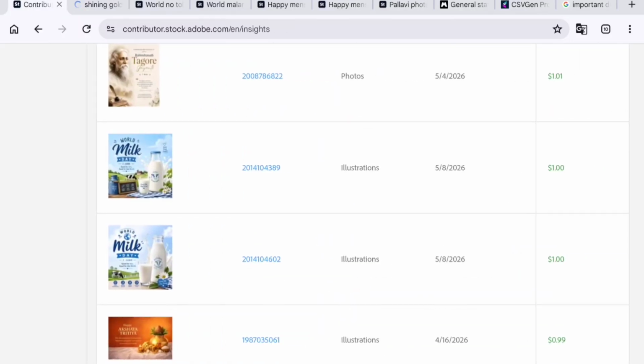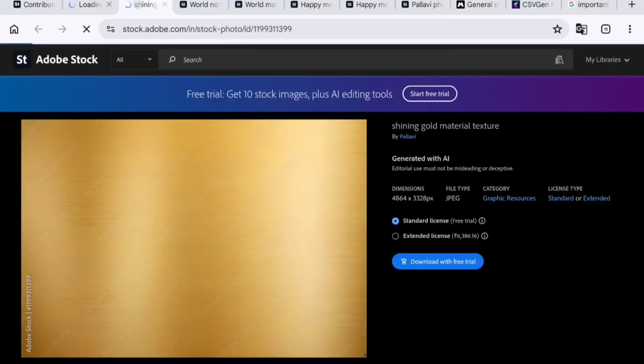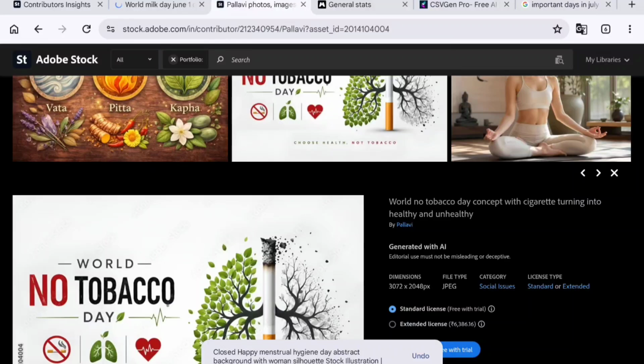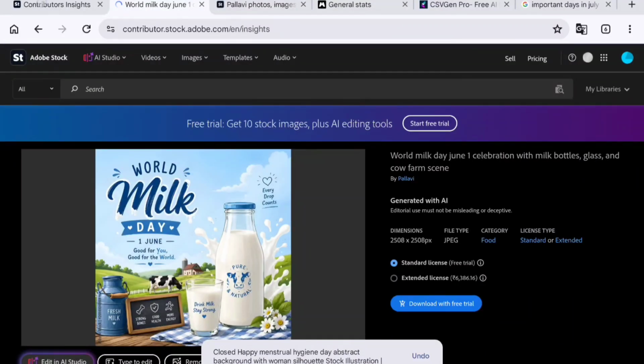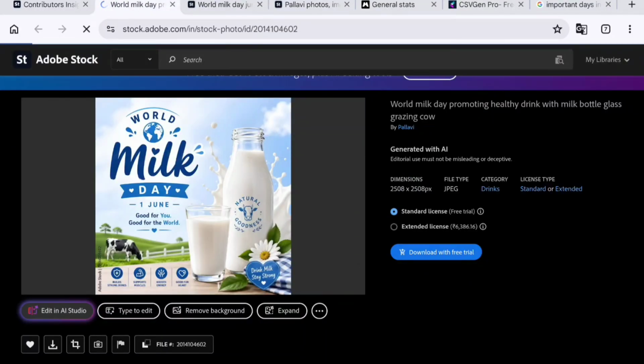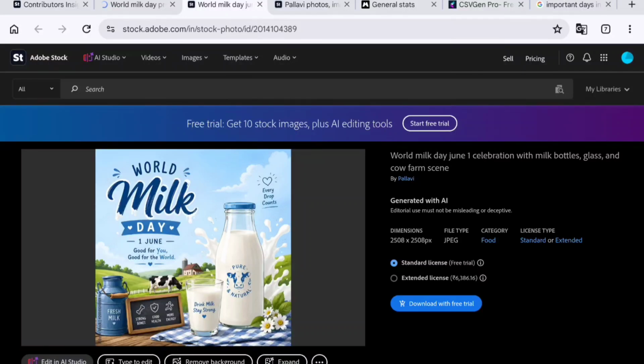And we have Milk Day posters. Okay, let's close these. Okay, see, World Milk Day, and this is another post. And the Milk Day posters also performed well because brands and local businesses need quick promotional creatives. You can see these are looking nice, and you can use them as they are for your promotional creatives.